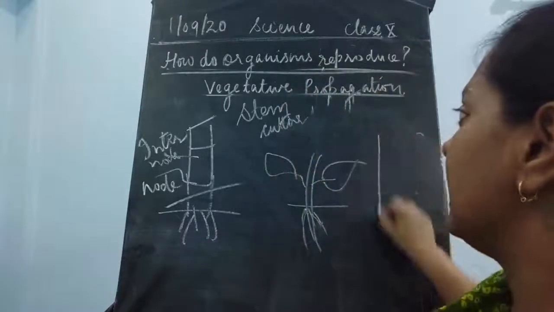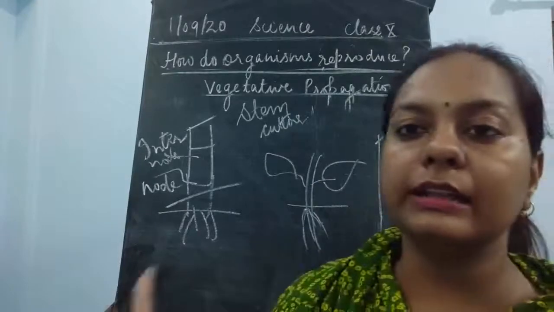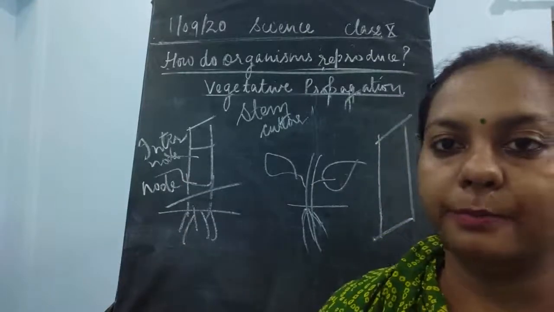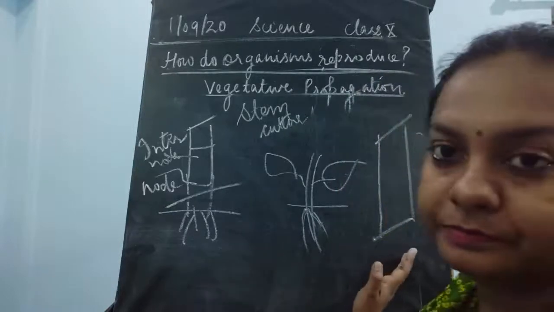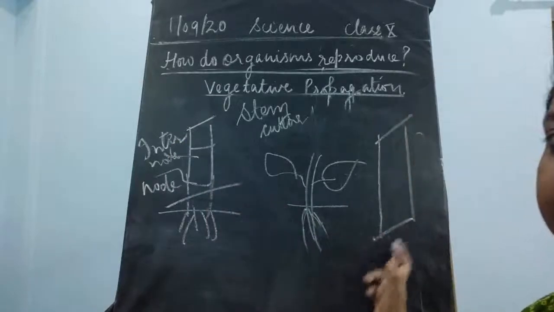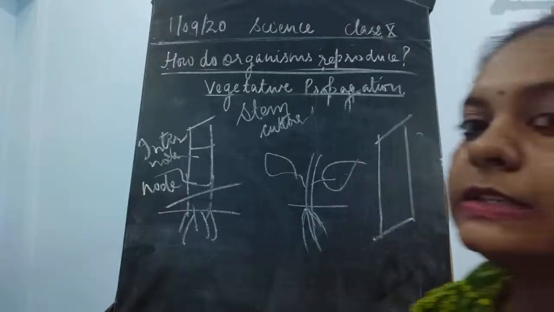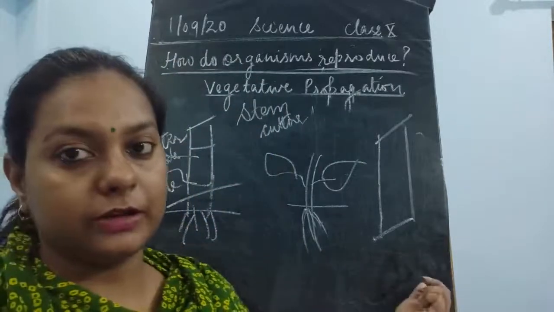Now the question is why we are cutting it in the oblique section. In both places we are cutting the stem in an oblique way. Oblique means we'll cut it in a slanting way, here also and here also. The slanting cut increases the surface area of absorption.